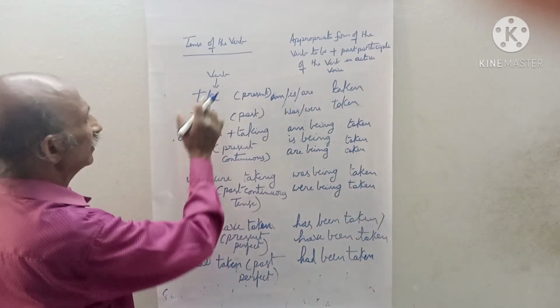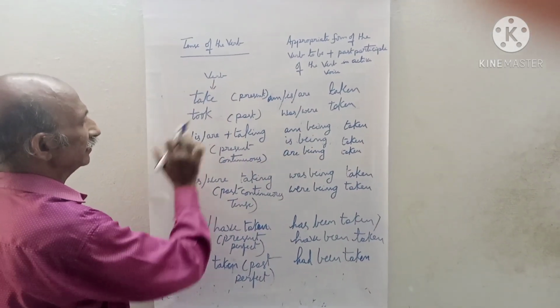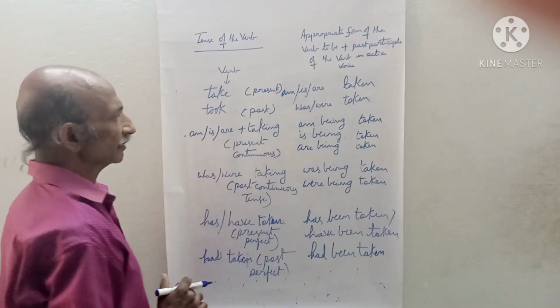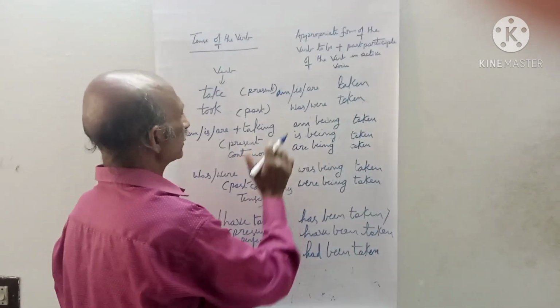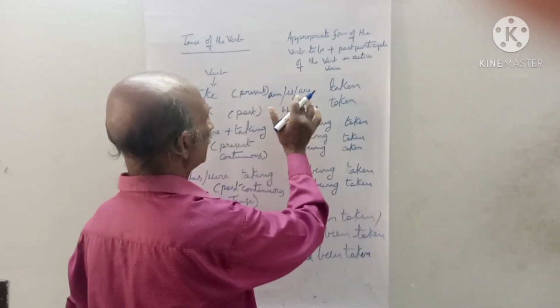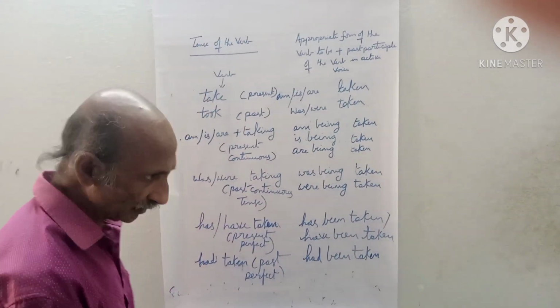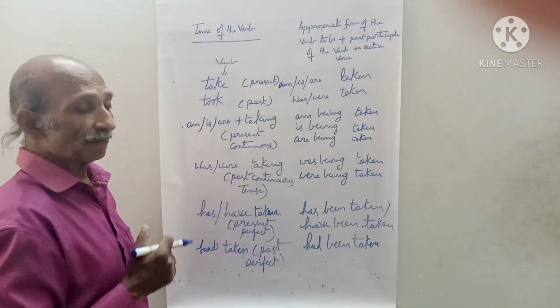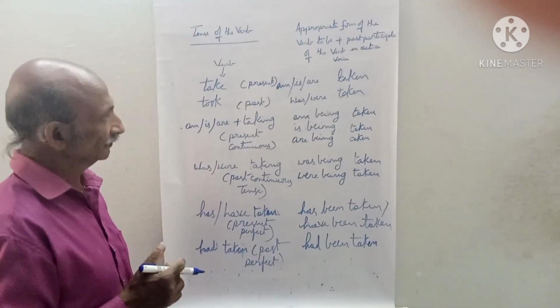Now you see, the verb is take. It is in present tense. In passive voice, it is changed into am taken, is taken, are taken. For example, my father takes me to school.